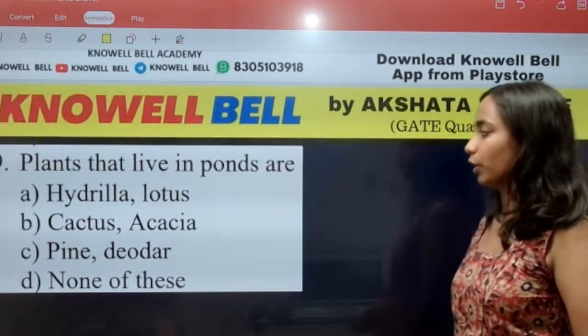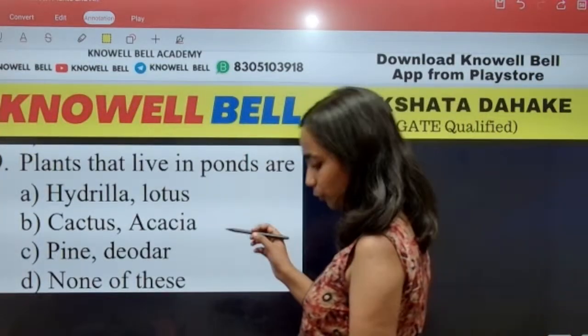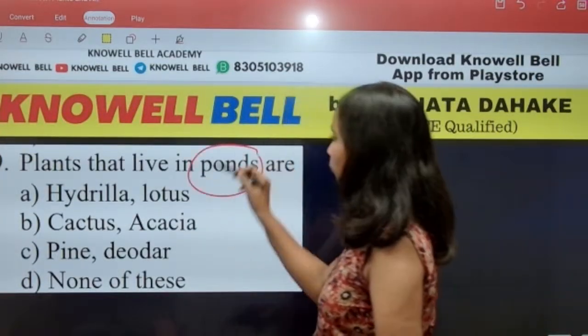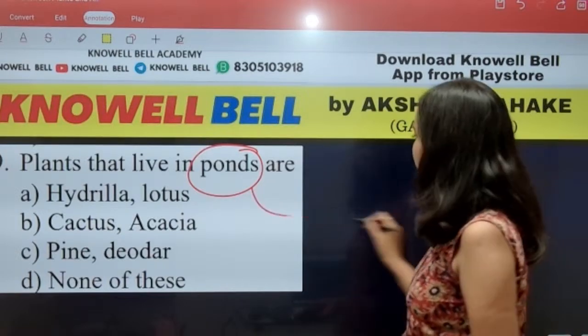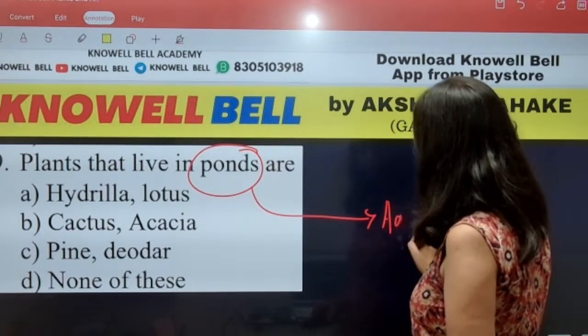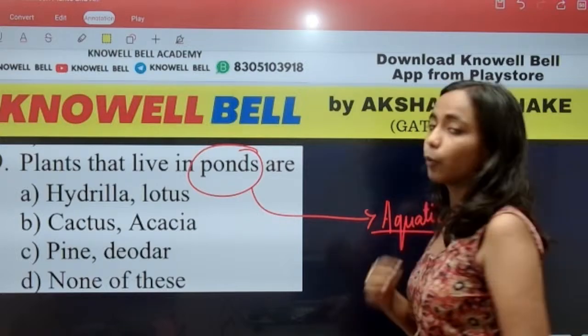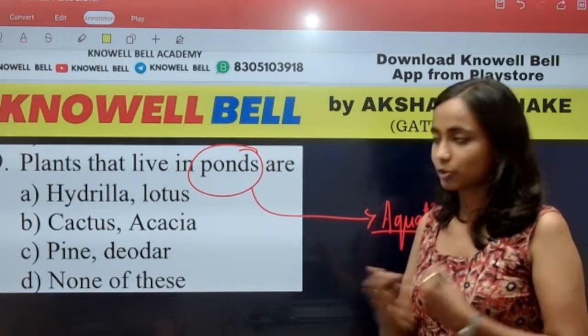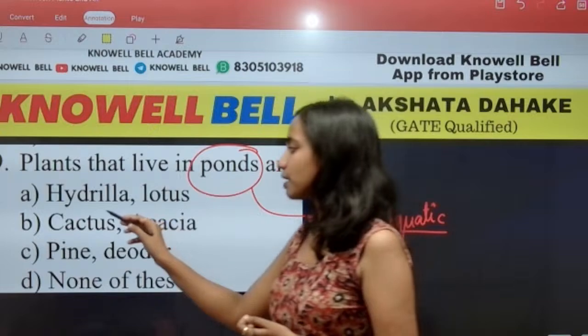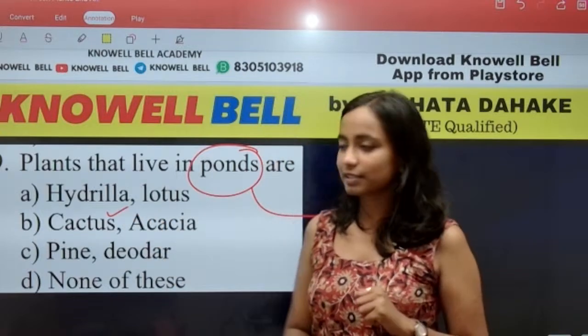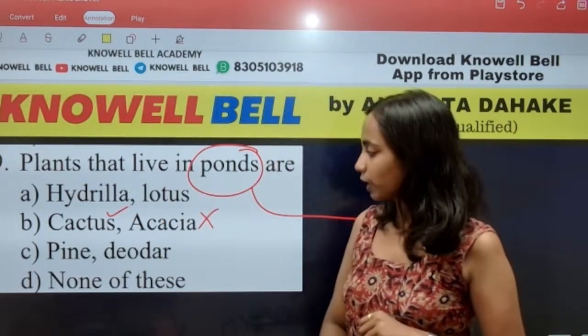Question number 19. Plants that live in a pond are. Which of the following plants will be found in a pond? Now we are talking about a pond. What kind of habitat is a pond? A pond is an aquatic habitat, meaning a water-associated habitat. Where do we find cactus? Cactus is found in desert areas, so it will not grow in a pond.